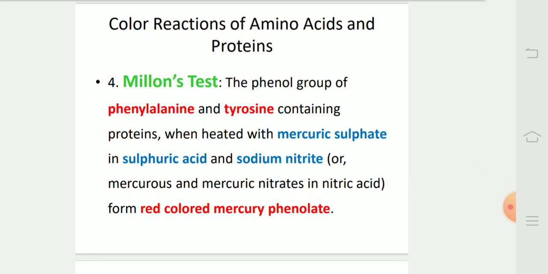Millon's test. The phenol group of phenylalanine and tyrosine containing proteins, when heated with mercuric sulfate in sulfuric acid and sodium nitrite, or mercurous and mercuric nitrates in nitric acid, form red color mercury phenolate.